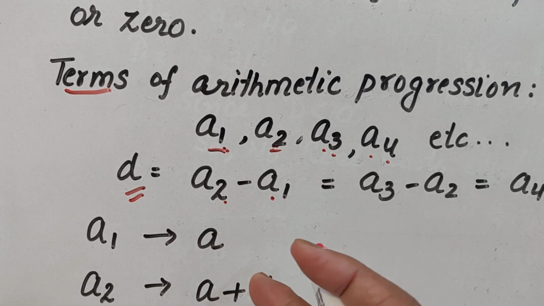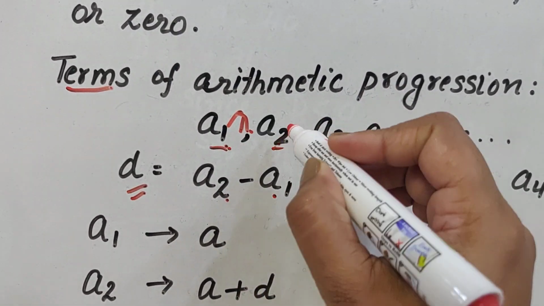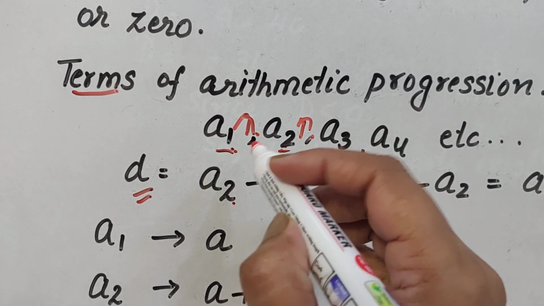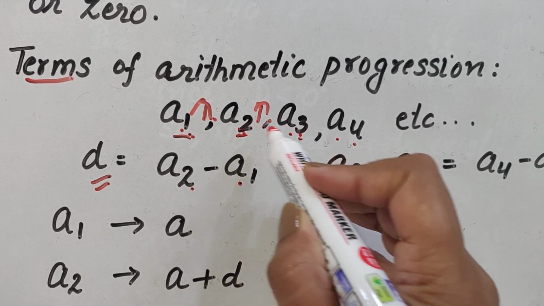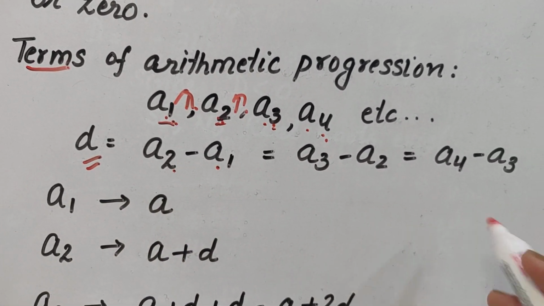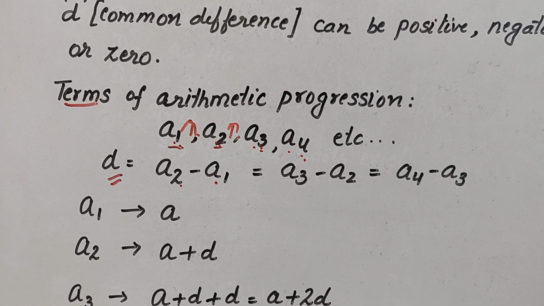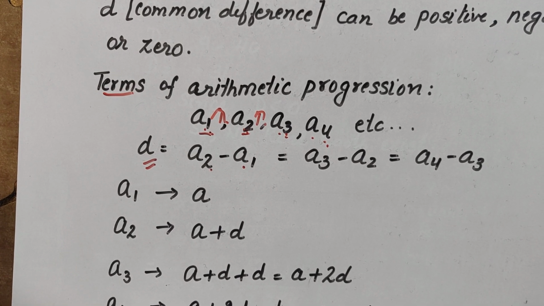But you know it is the same every time. Here also the same number is added. So you can do a2 minus a1, or you can also do a3 minus a2 or a4 minus a3. This is one and the same thing. d can be obtained in any way. But you have to remember, you have to subtract two consecutive terms to get d.